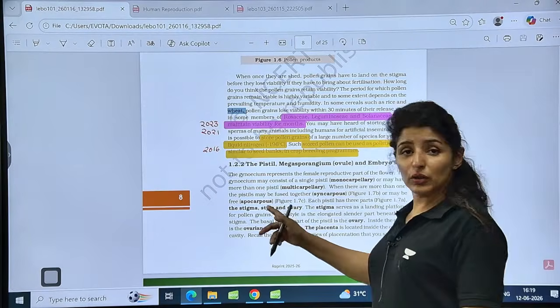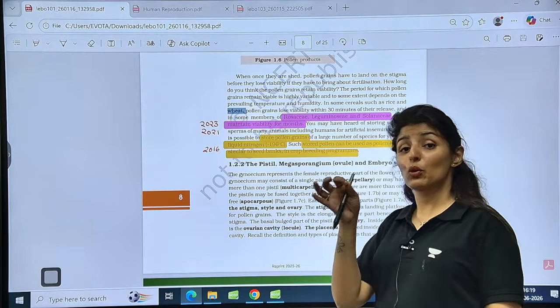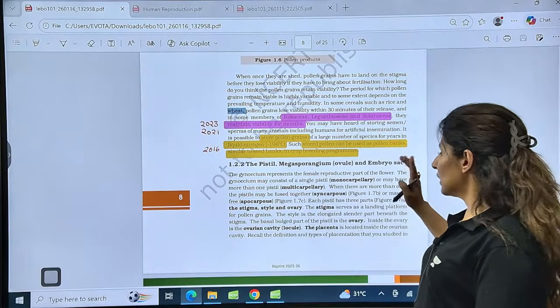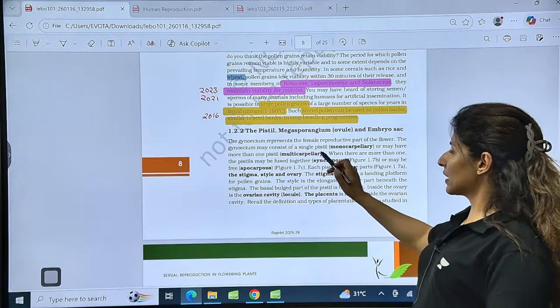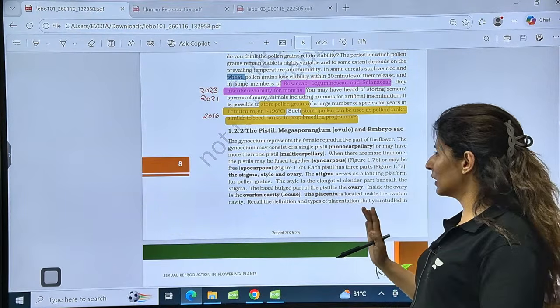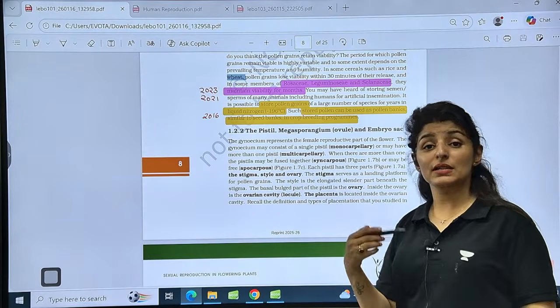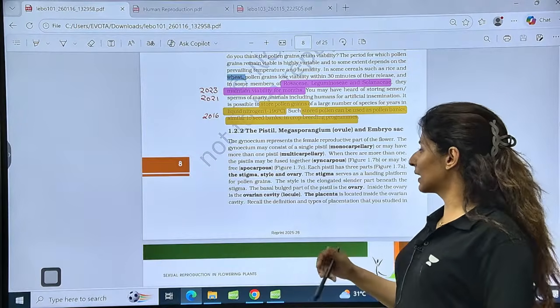Now coming on to the female part, that is pistil. Pistil is also known as megasporophyll. Megasporangium is another term for ovule, and then the embryo sac. Now see, these are the examples that you must focus on. If there is a single pistil, we call this condition monocarpellary. We have talked about it in morphology also. More than one pistil will be known as multicarpellary, simple. Bicarpellary, tricarpellary, or simply multicarpellary condition.